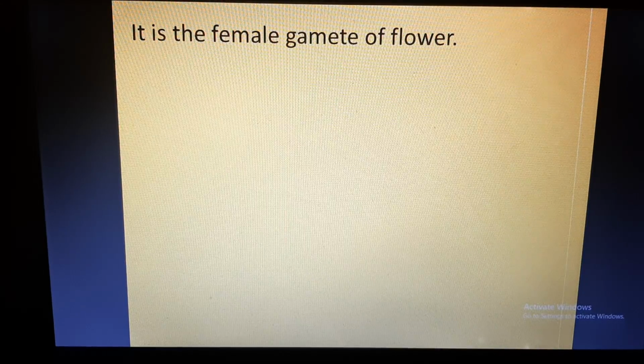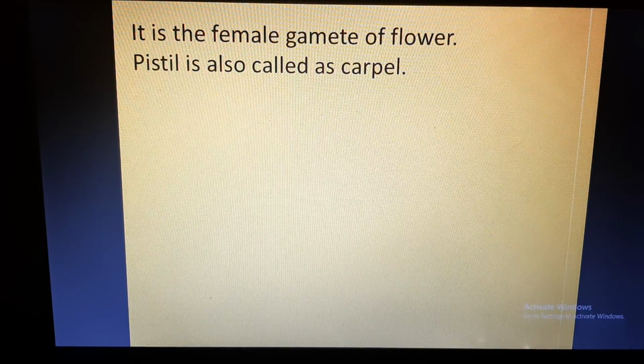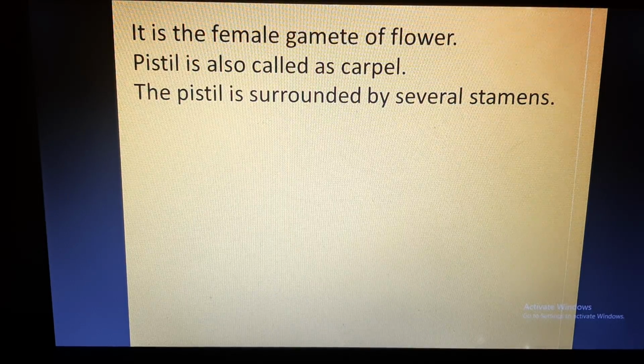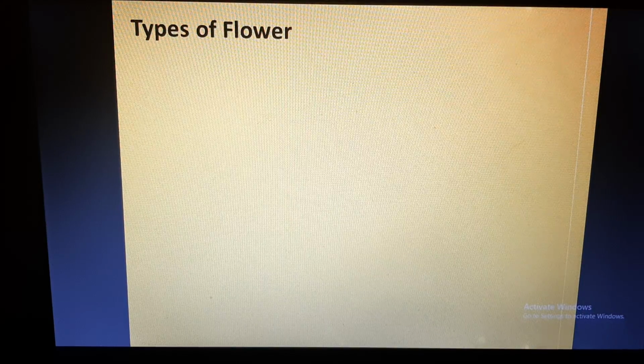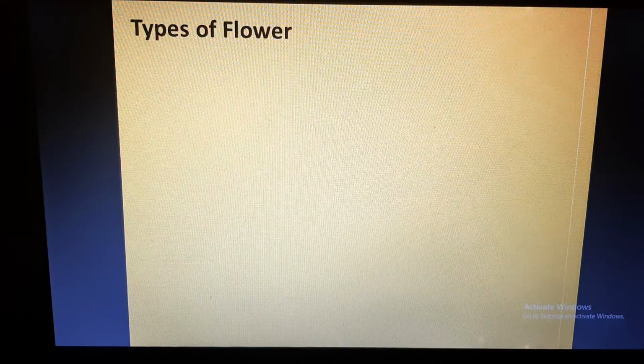These are the reproductive parts. Pistil is also called carpel. And pistil is surrounded by several stamens. The base of the flower, on which all the parts of the flower are attached, is called receptacle. Now in our next lecture, we'll be discussing types of flowers.